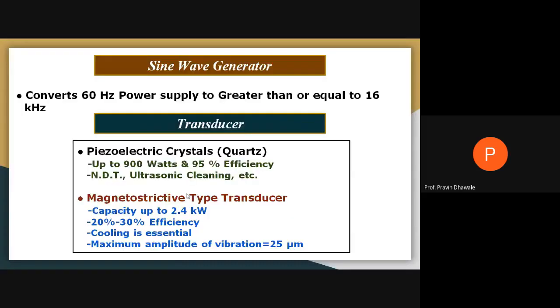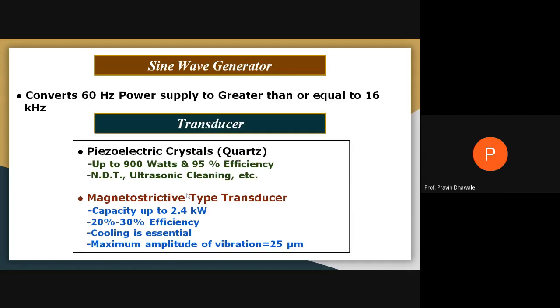Okay, the first element is the sine wave generator. What is its function? It will convert 60 hertz power. The AC supply we get has a frequency of 60 hertz, and this sine wave generator converts this 60 hertz power into greater than or equal to 16 kilohertz, or 20 kilohertz.